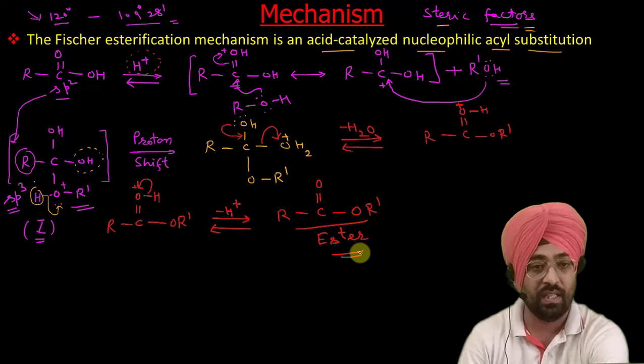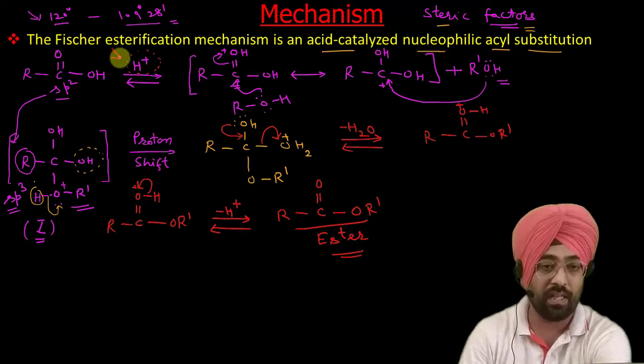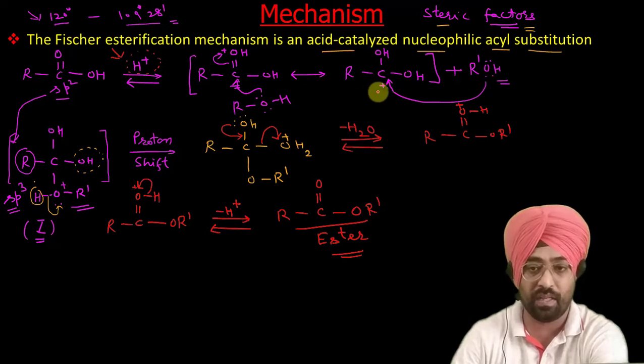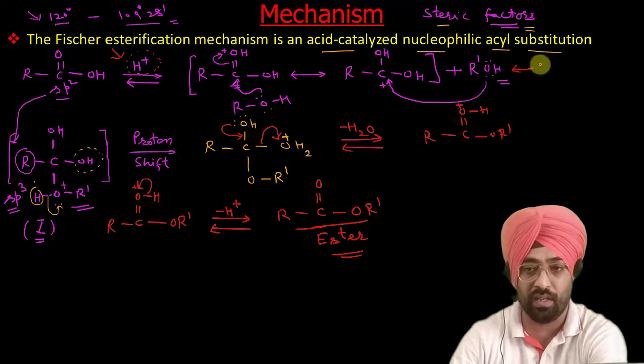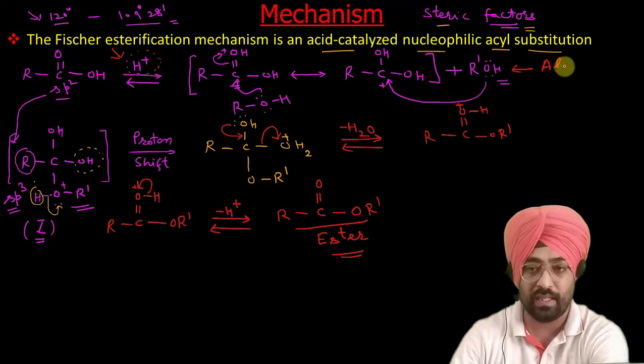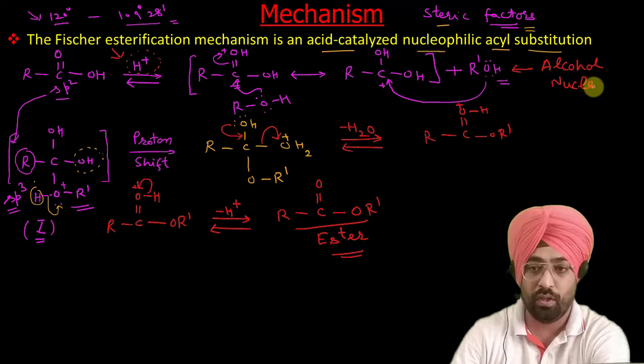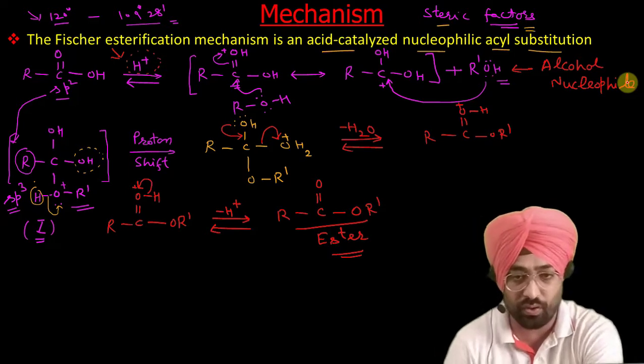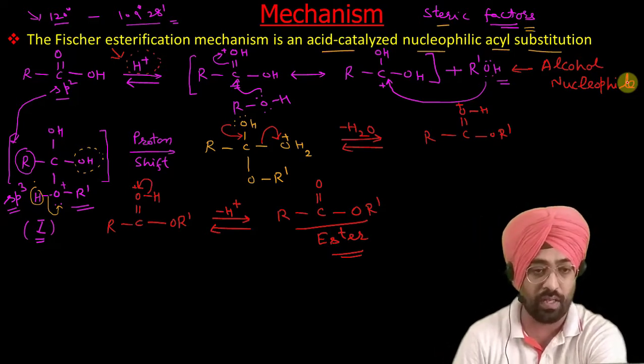It is quite easy. So first step is addition of catalyst. It increases the electrophilic character of this carbon. Second step is attack of nucleophile. In this reaction, the nucleophile is alcohol. Now this nucleophile attacks this carbon. You can show either from this or from this, both are correct.